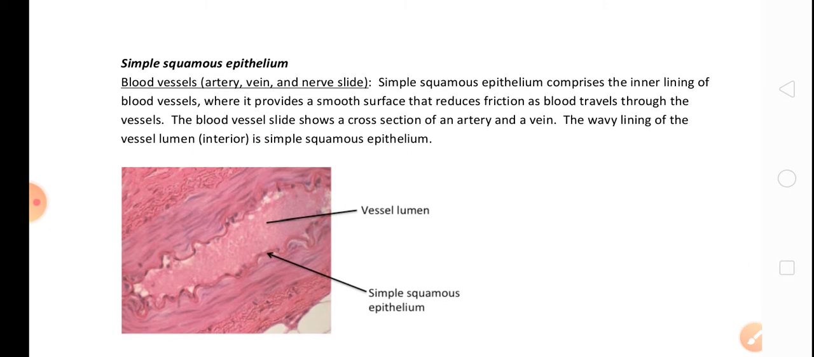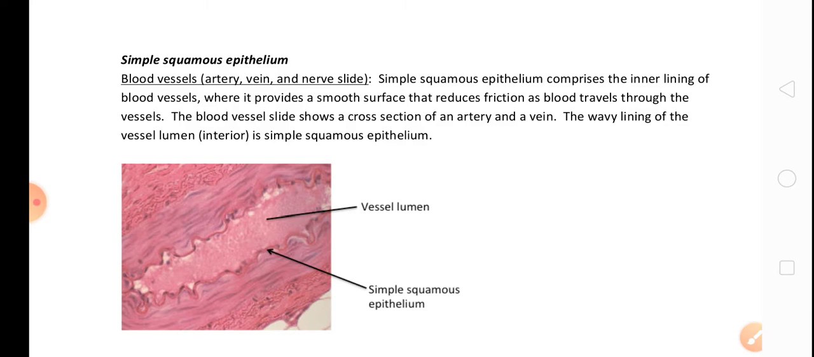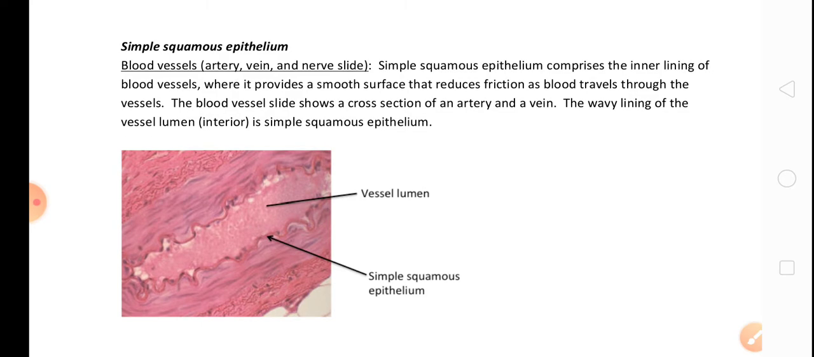Now you can see simple squamous epithelium. It is found in the blood vessels. Simple squamous epithelium comprises the inner lining of the blood vessels, where it provides a smooth surface. The function of simple squamous epithelium is to provide a smooth surface that reduces friction as blood travels through the vessels, so that blood can travel very smoothly, without any friction.